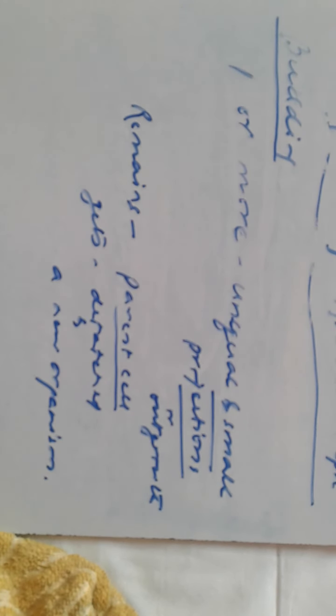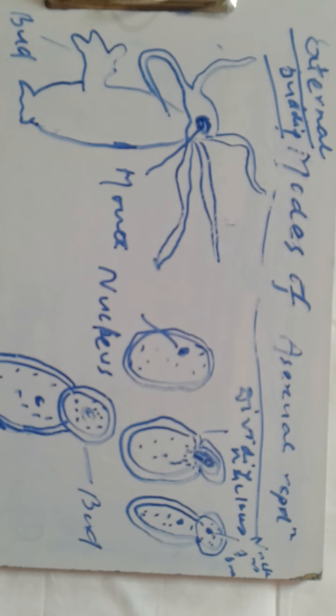What happens in budding? One or more unequal and small projections or outgrowths occur. It may occur inside or outside the body of the parent organism, and that bud remains attached to the parent cell for some time, but afterwards it gets detached and develops into a new organism. So let us have a look at these pictures. That's budding in Hydra.